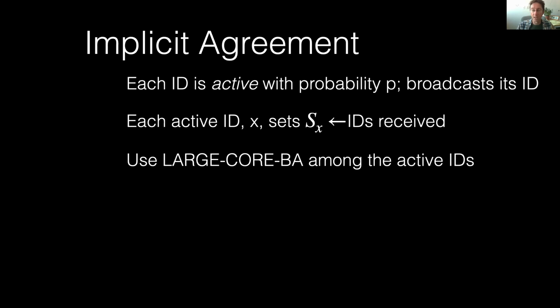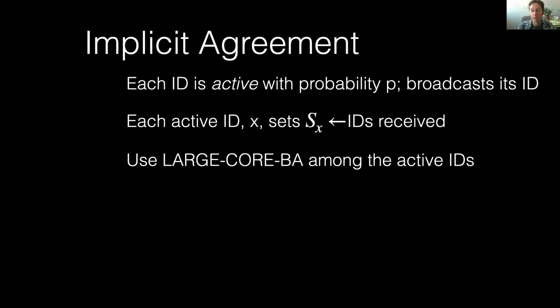The idea, as I've stated, is each ID is active with some probability p. And as soon as an ID becomes active, it broadcasts its ID to everybody in the network. Then every active ID x maintains the set S sub x. Initially, it's just a set of IDs that are received from all active nodes. Some of them may be Byzantine.